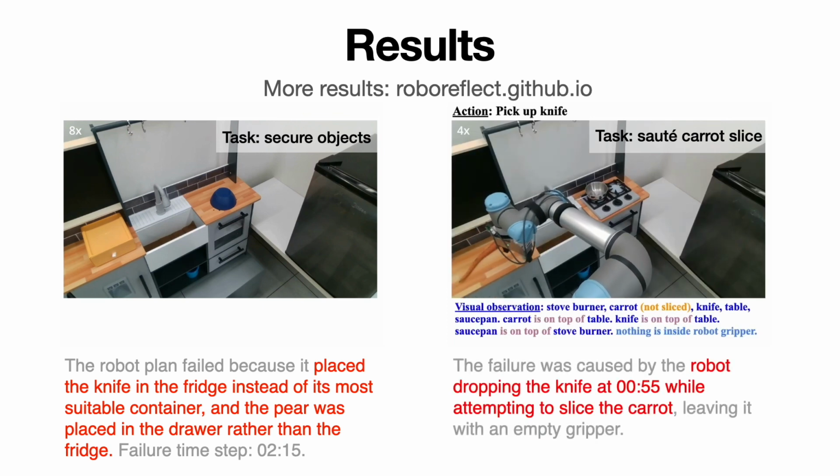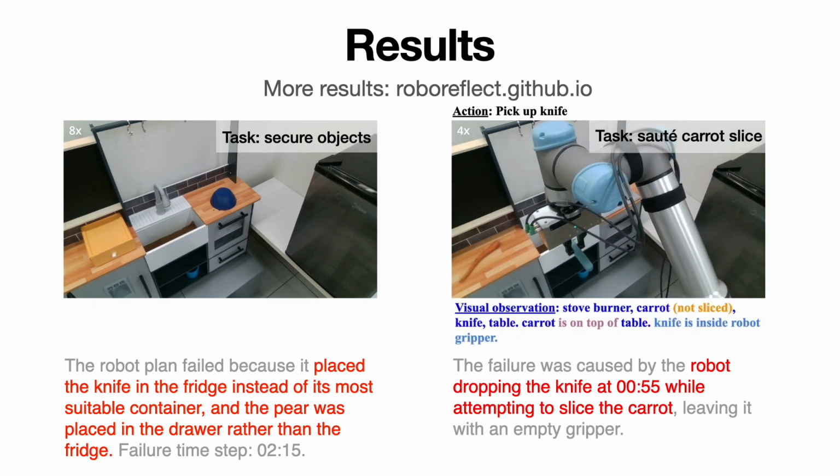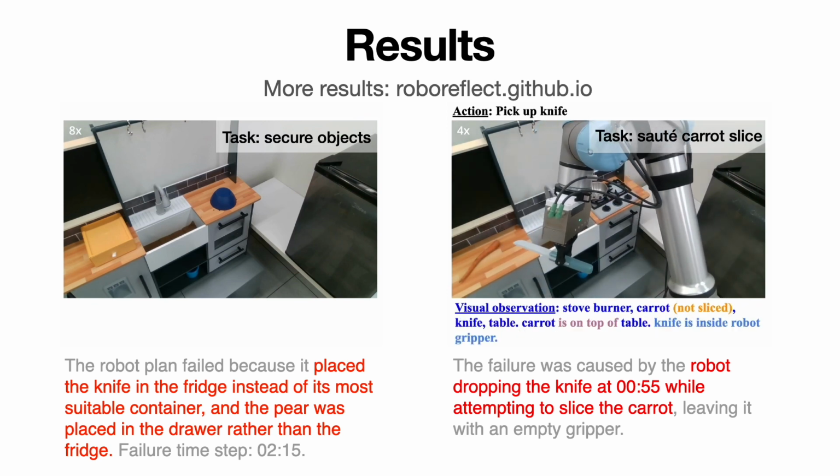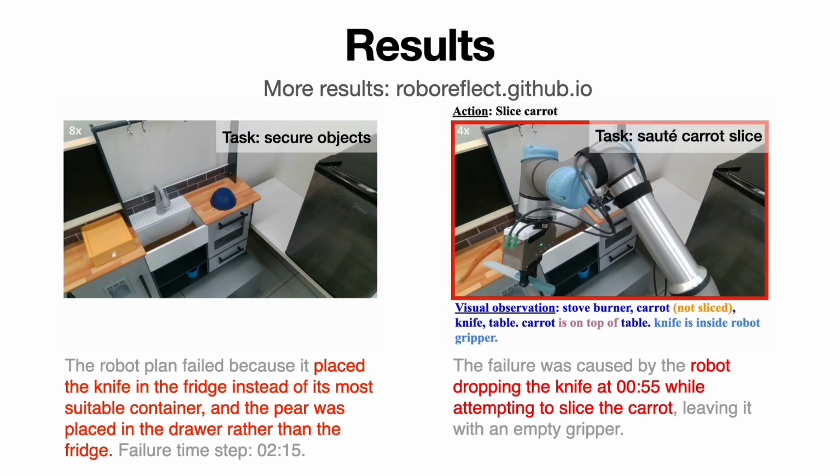On the right, we show a task where the robot accidentally dropped the knife when approaching the carrot and the carrot ended up not sliced. With the multisensory robot summary, the exact failure event and time are identified.